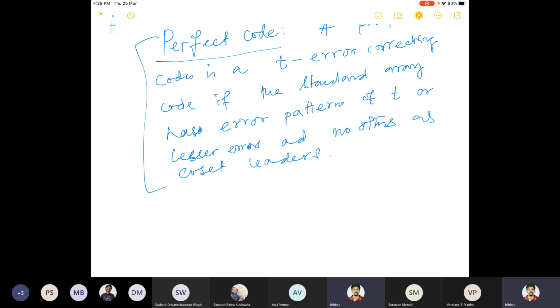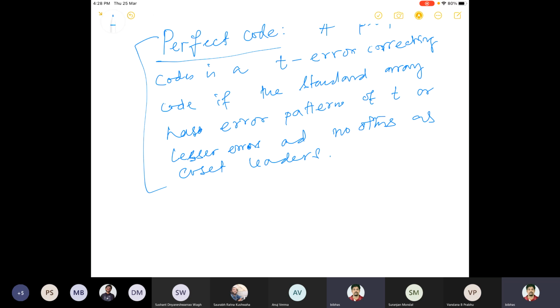Then what to choose, what not to choose. The way you choose it, the decoding procedure will be able to correct only those particular errors. So there are a lot of factors which depend on the list of coset leaders for decoding purposes, and a perfect code is a way to avoid those.